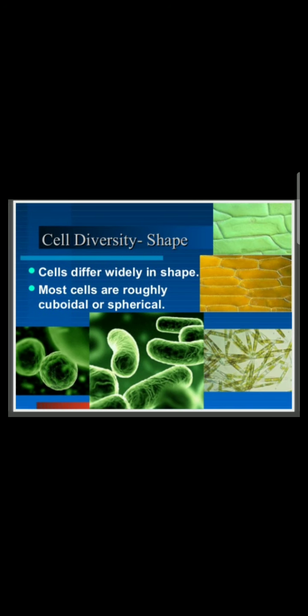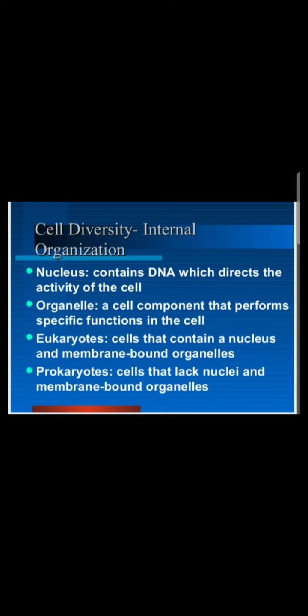Cells also have various types of shape. Cells differ widely in their shapes. They can be rectangular, round, elongated, spindle shaped, but most of the cells are roughly cuboidal or spherical.